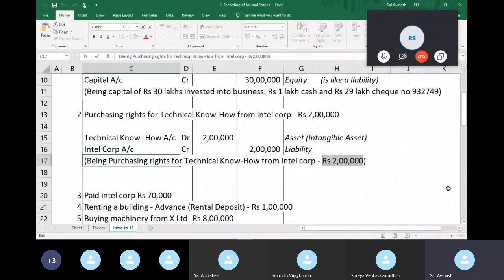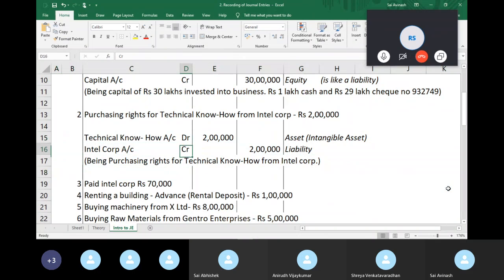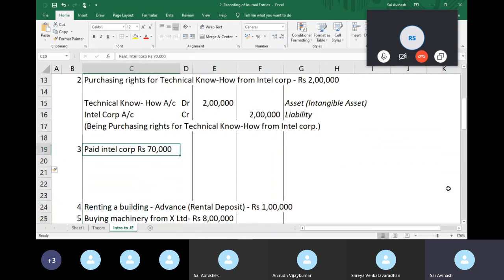You don't have to mention the value here because that's already received, that's already accounted here. That's the logic behind the second transaction. So let's look at the third one. Right. So let me put using check.